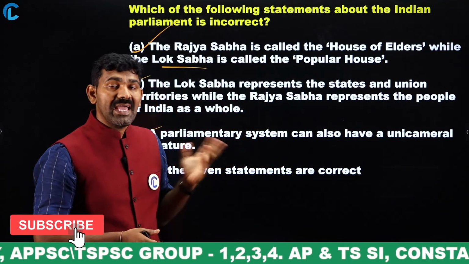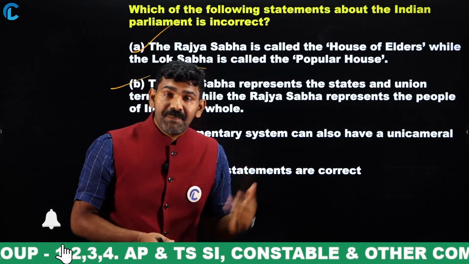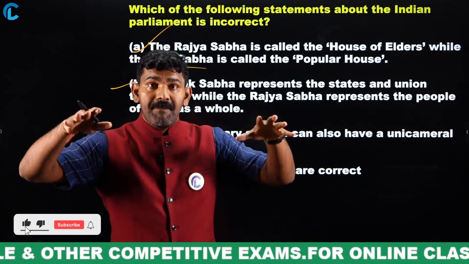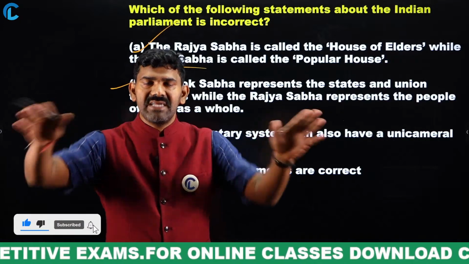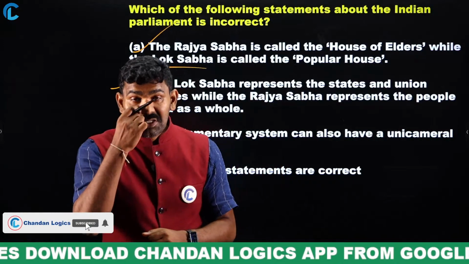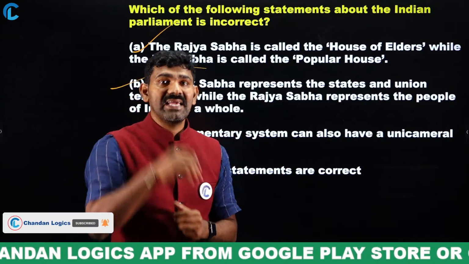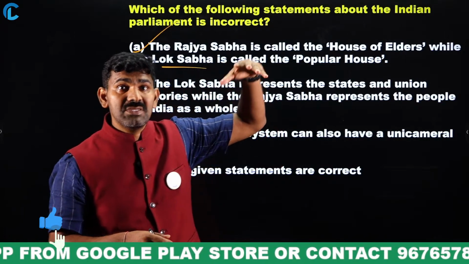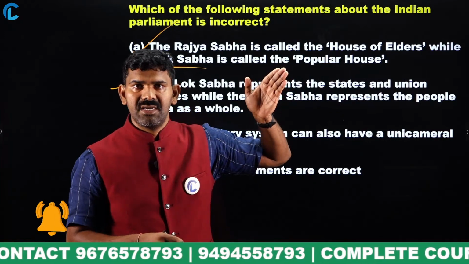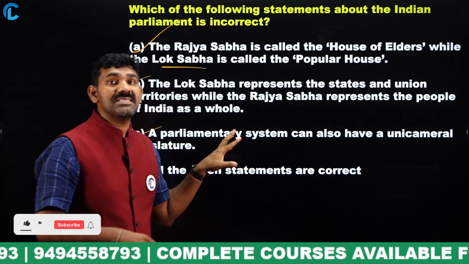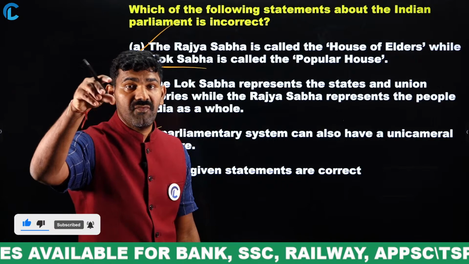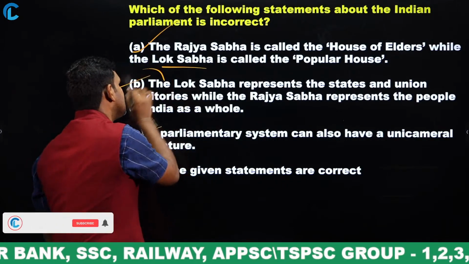When you come to Lok Sabha, why am I saying it represents the whole of India? It is representing the whole of India because of the constituencies formed all over the country, and the Lok Sabha election happens all over the country in phases, but in the same year. Most of the time, people getting elected in Lok Sabha are elected based on the person at the national level. By looking at Narendra Modi, you try to vote in the Lok Sabha elections, right? So Lok Sabha represents the country as a whole, but Rajya Sabha tries to represent each and every state. Is that clear? Very important. That is the reason this is a wrong statement.